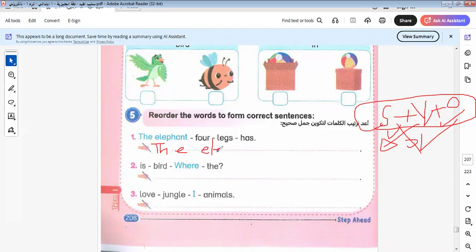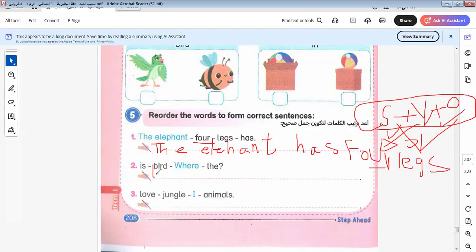So here I write the subject. Where is the verb? Has. So the elephant has how many legs? 4 legs. It will be here 4 legs. Some of you are saying, if we write it in numbers, is it correct? No, it's not correct. Why? Because we write it as it must be written in the sentence. Don't make anything up from your mind. So here he wrote it in letters, so I write it in letters. If it is written in numbers, you can write it in numbers. Okay, you must take care when you answer it in the exam. So the answer will be: the elephant has 4 legs.